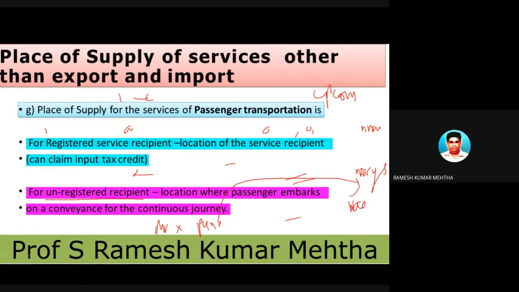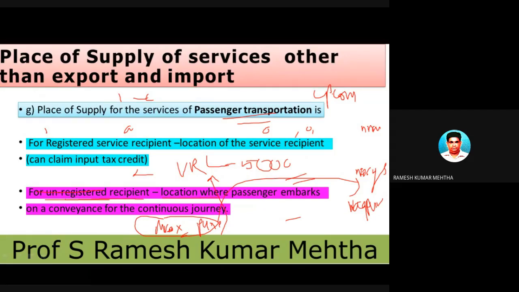Mr. X is taking the bus facility of VRL. VRL is providing passenger transportation services to Mr. X of Pune, and Mr. X is not a registered recipient, so he is an unregistered recipient. He pays some 5,000 rupees as ticket charges from Pune to Nagpur.